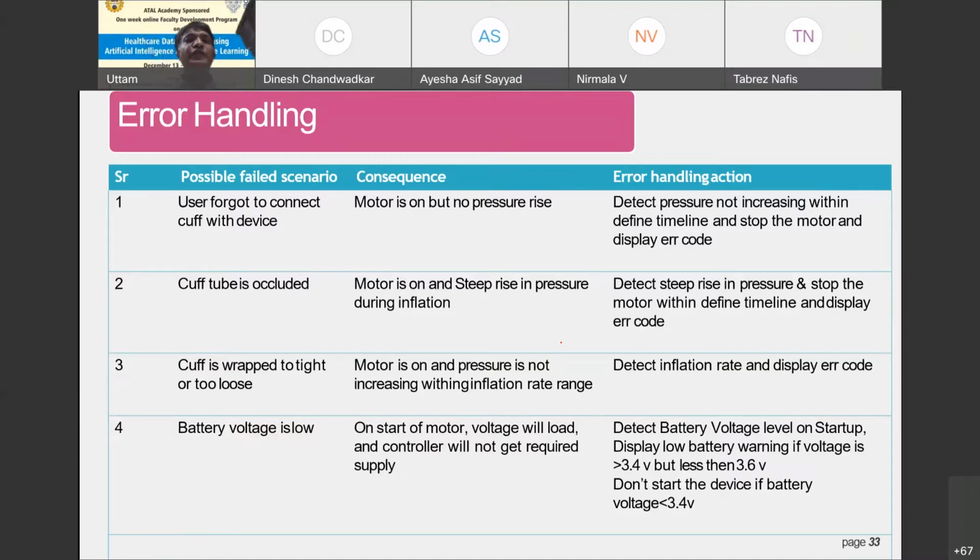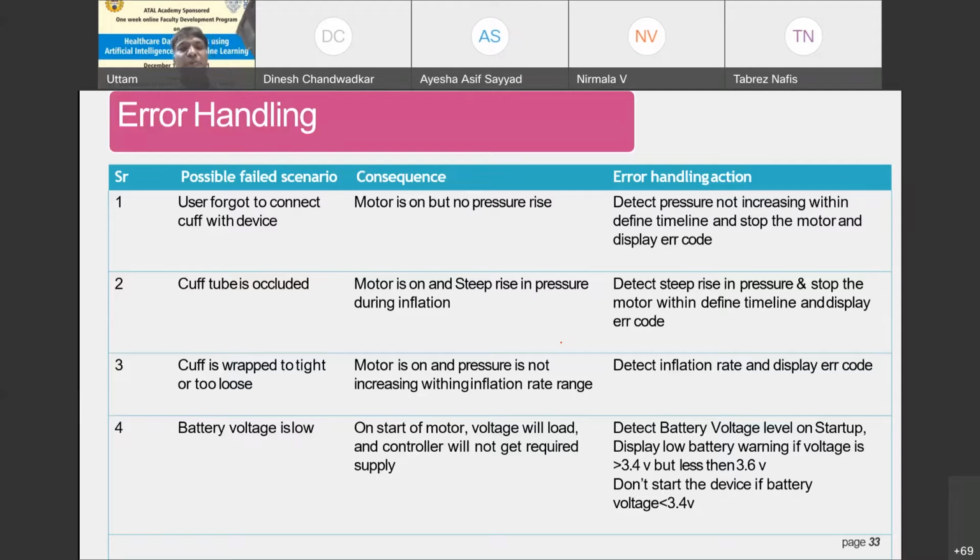Second, the cuff tube could be occluded with the motor on, and there is a steep rise in pressure during inflation. Detect the steep rise in pressure, stop the motor within the definite timeline, and display the error code. Third, the cuff could be wrapped too tight or too loose, with the motor on and the pressure increasing outside the inflation rate range. So we should be able to detect the inflation rate and display the corresponding error code.